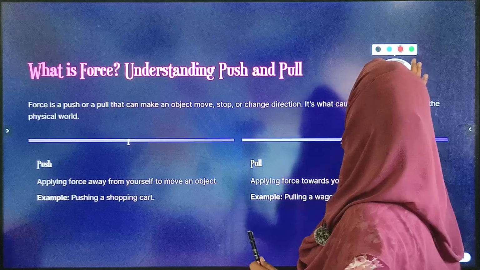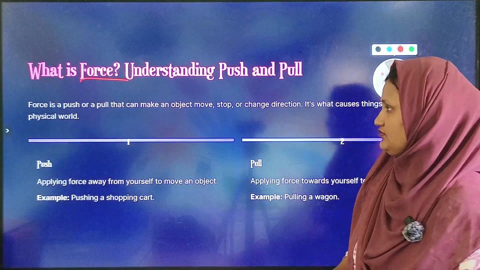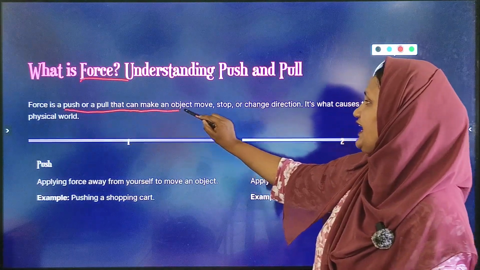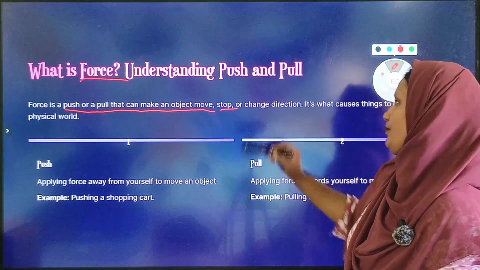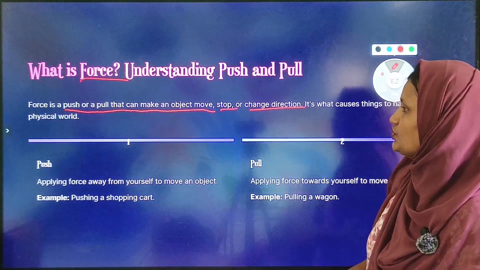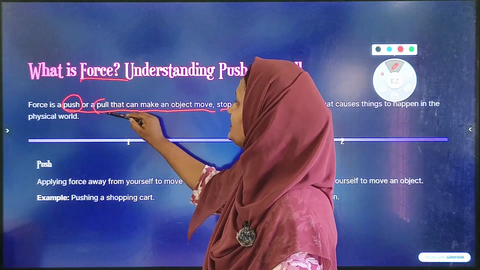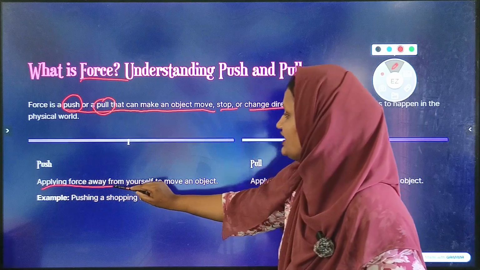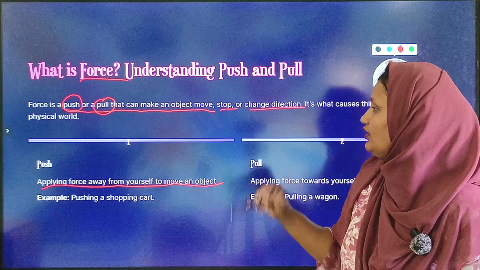Let's talk about force. So what is force? Force is a push or pull that can make an object move or stop or change its direction. Okay, so kids, first you understand what is push and what is pull. Push is applying force away from yourself to move an object, that is called push.